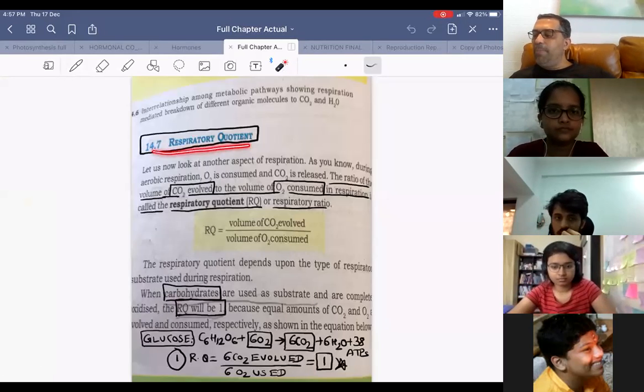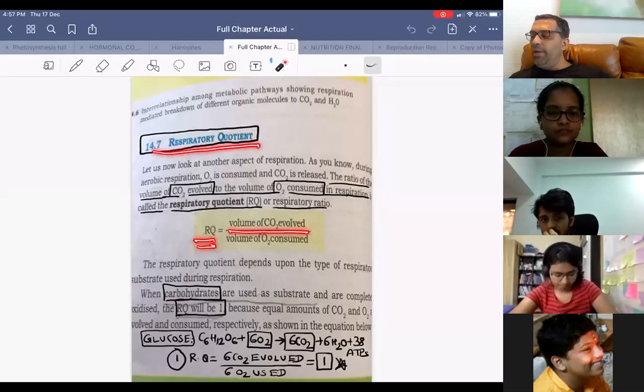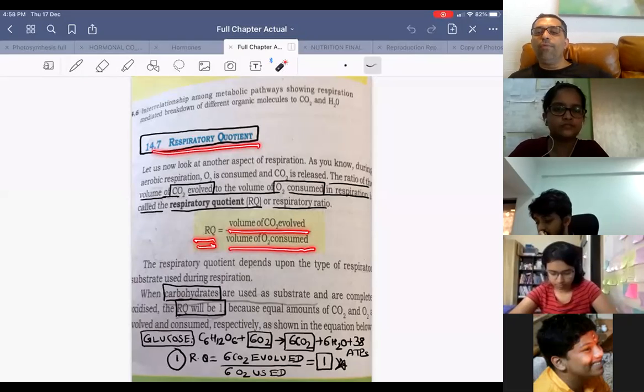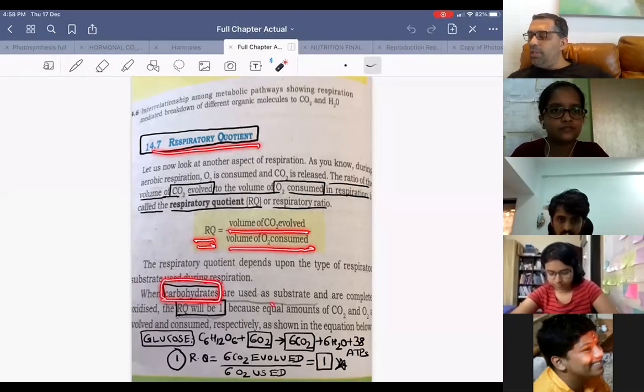Then we have the respiratory quotient. What is the respiratory quotient? Whenever any nutrient is used, it is the volume of CO2 evolved upon the volume of O2 used. So when carbohydrates are used as substrate, what will be the RQ? It would be 1, right?